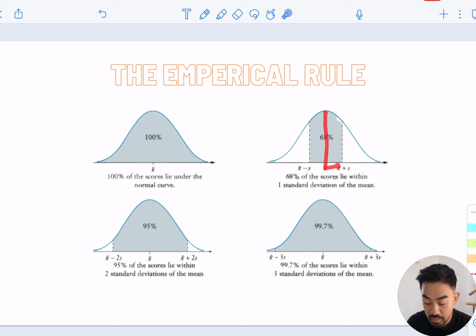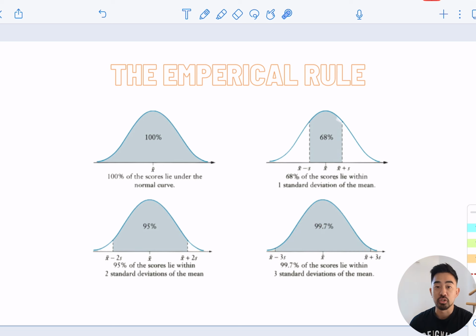Here, that's one standard deviation to the right, and here, one standard deviation to the left. The next rule is the 95% rule. All the scores within two standard deviations make up 95%. And lastly, the 99.7 rule is that within three standard deviations, you'll have covered 99.7% of all the results.